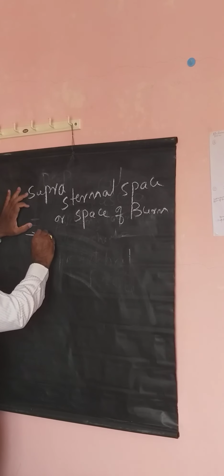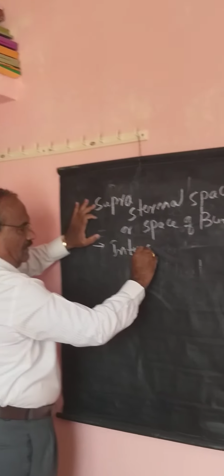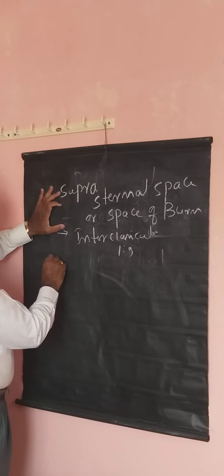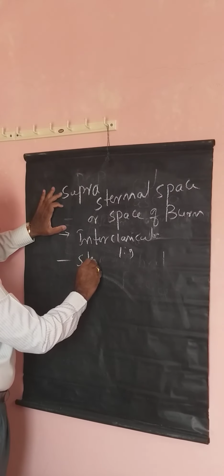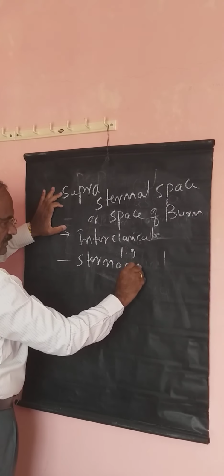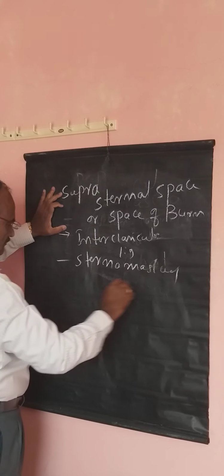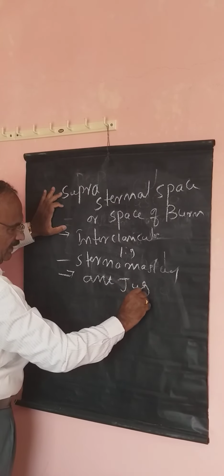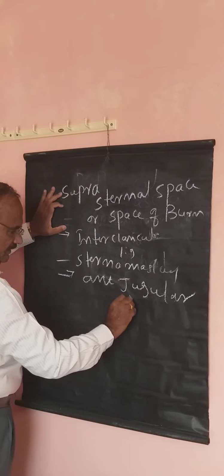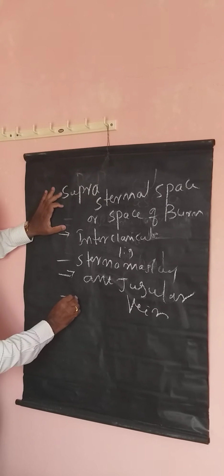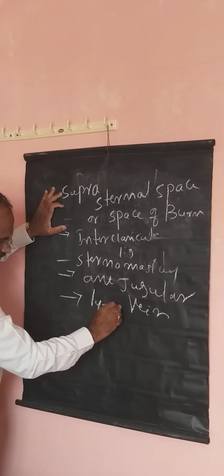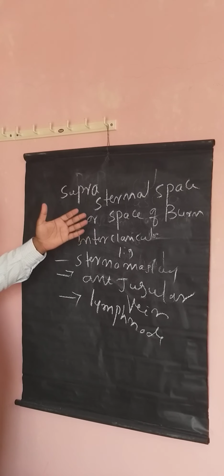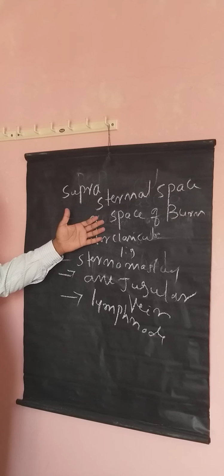It has the interclavicular ligament, one muscle, the sternomastoid muscle, then the anterior jugular vein, and lymph nodes. These are the contents of the space of Burns.